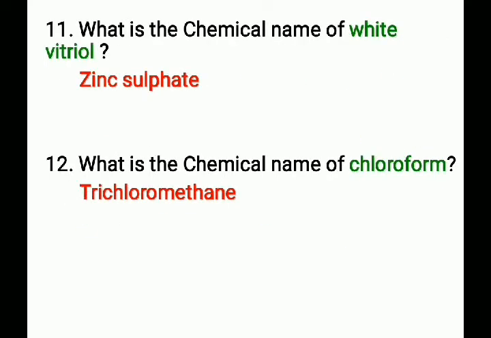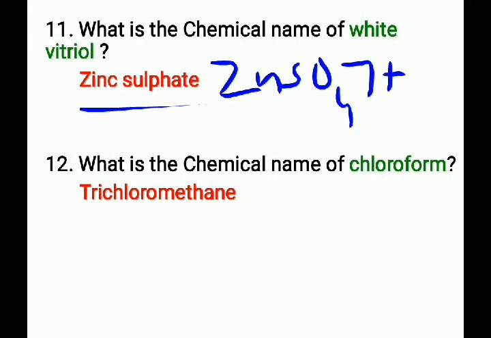Next question: what is the chemical name of white vitriol? That is zinc sulfate and its chemical formula is ZnSO4 7H2O. The chemical name of white vitriol is zinc sulfate and its chemical formula is ZnSO4 7H2O. In this, the question can also be asked as how many number of water molecules present in white vitriol or zinc sulfate? The answer is 7. 7 number of water molecules present in white vitriol.